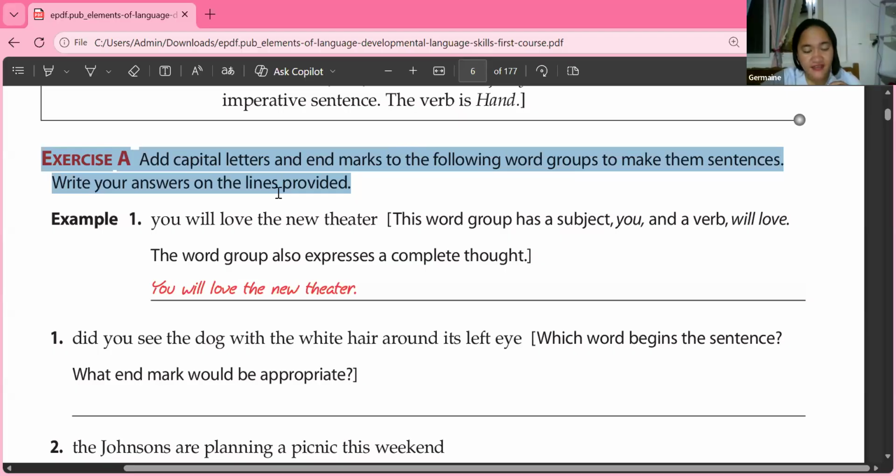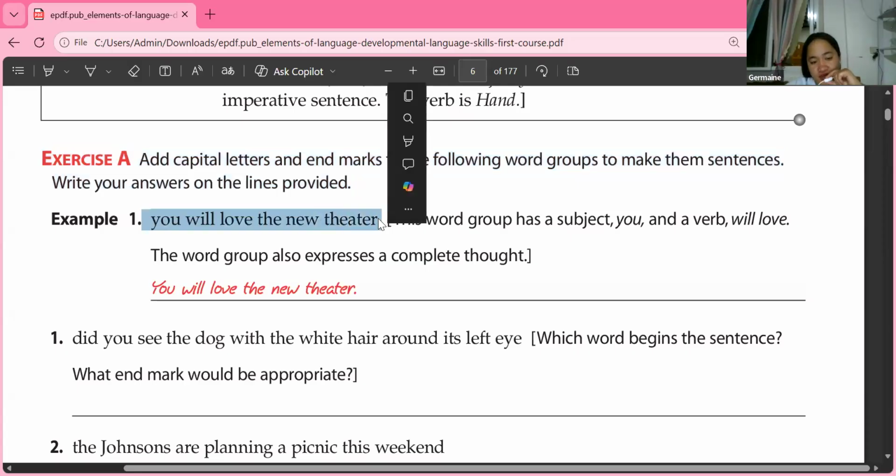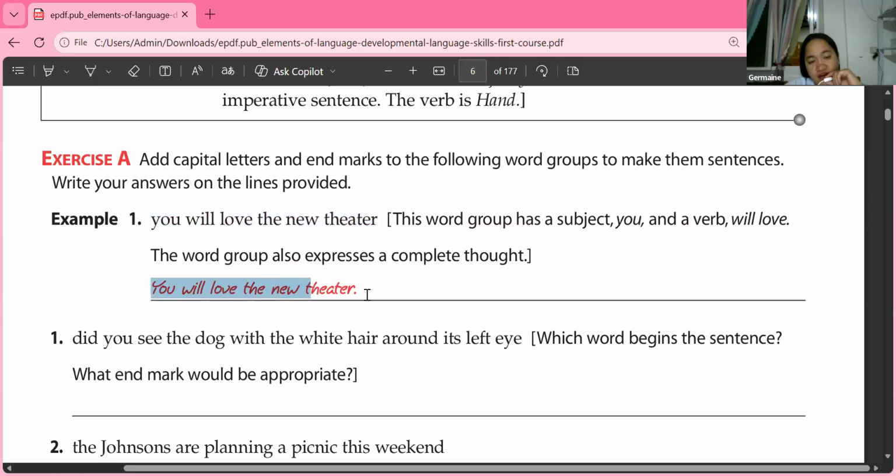Again, an activity. Add capital letters and end marks to the following word groups to make them sentences. Okay, the first one. You have here: you will love the new theater. The red mark is here. That's the correct sentence now. What's the correction? We need to start with capital Y because that's the beginning. Then it doesn't have a mark here. We are going to use a period.